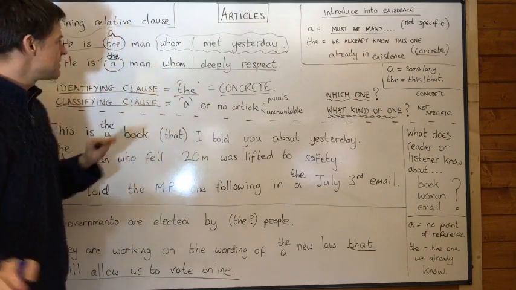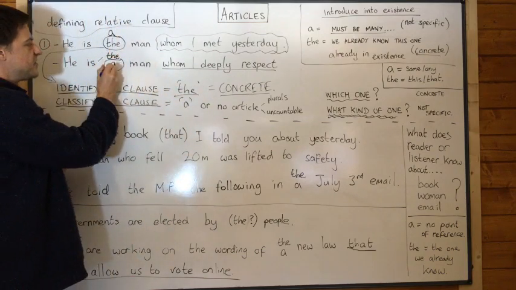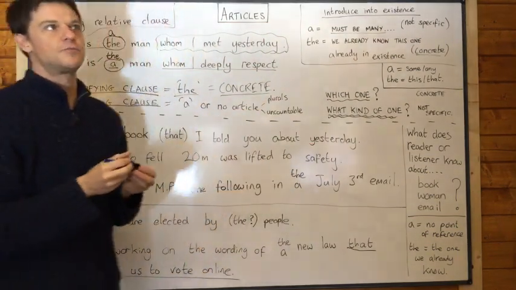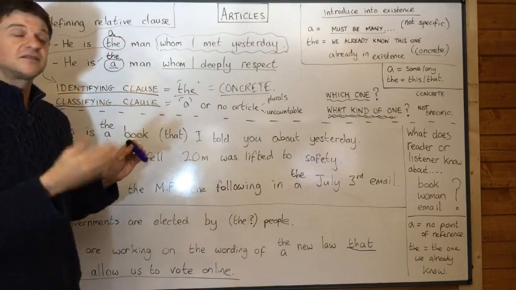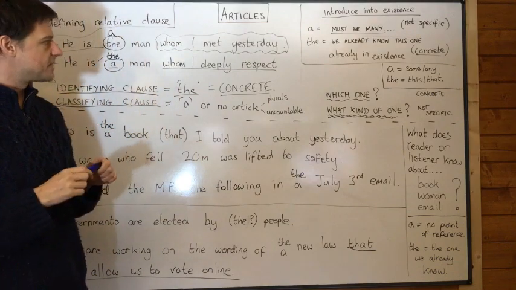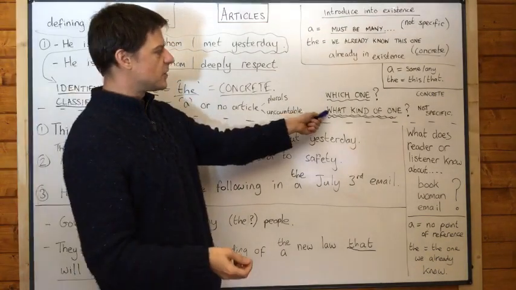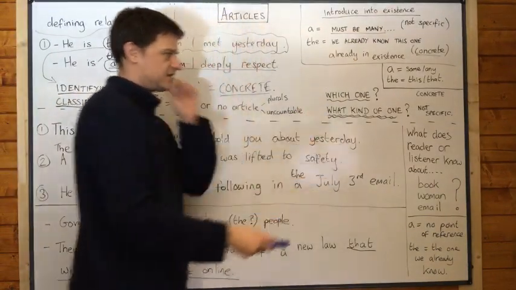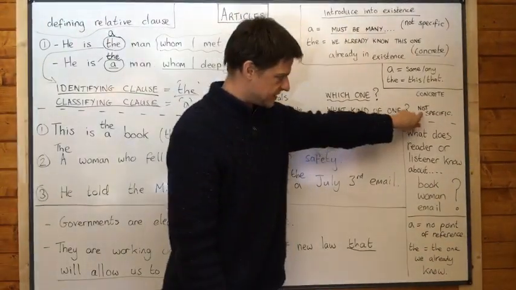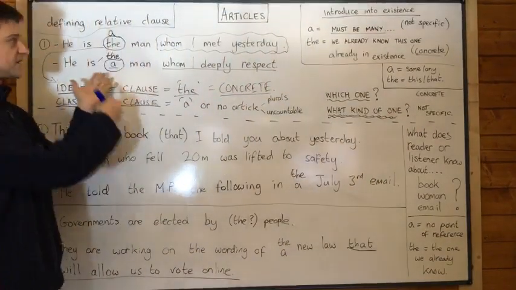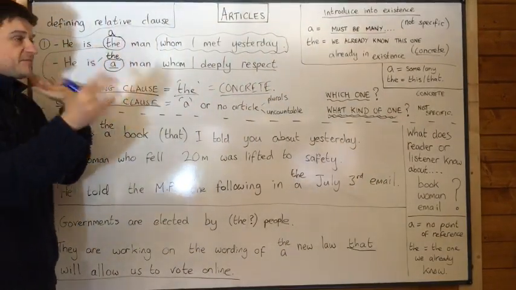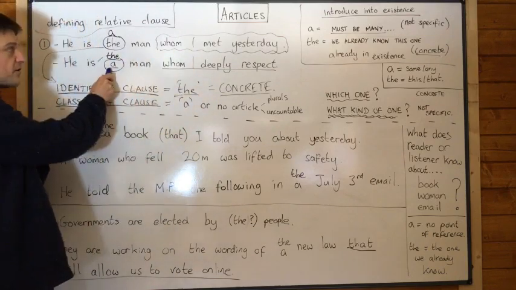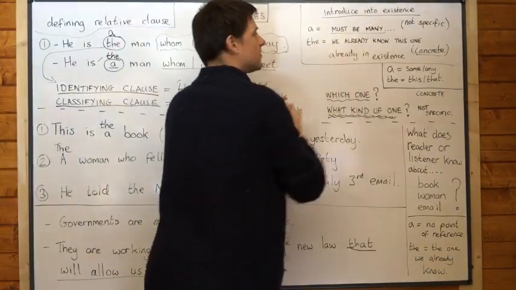Well, that's not correct, because you're still classifying. Even if you're talking to someone who knows your brother, you still say, he is a man whom I deeply respect. It's because you're answering the question, what kind of person is he? And not which person is he. It's not specific, this one. We're just saying that he's a man whom I deeply respect, but there are other men whom I deeply respect. He's one of many, so it must be one of many.